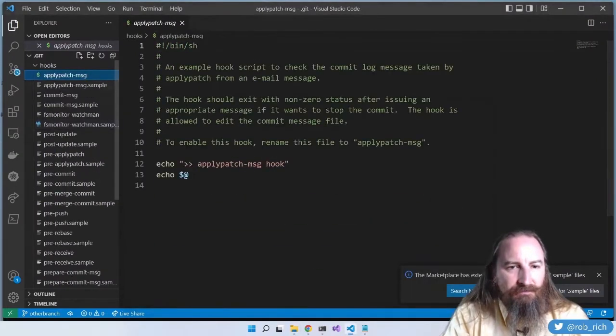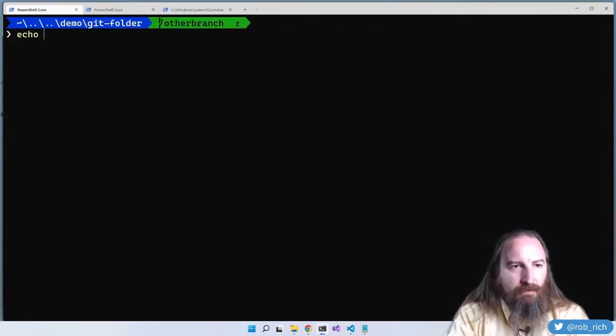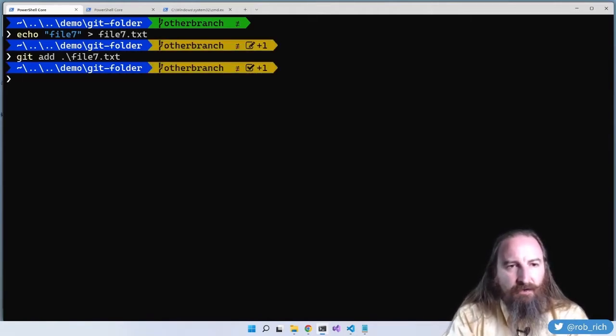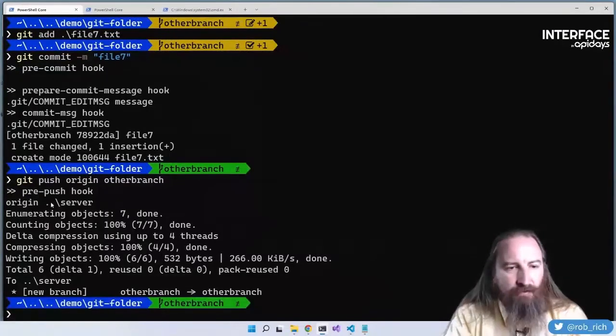And I just echo the hook name and the arguments passed to it. So now let's run some hooks. I'm going to echo file7 to file7.txt, git add file7, no hooks yet, git commit -m file7. We've got a pre-commit hook, a prepare commit message hook, a commit message hook where we might be able to modify that message. And if we say git push origin other branch, we've got a pre-push hook, which is really